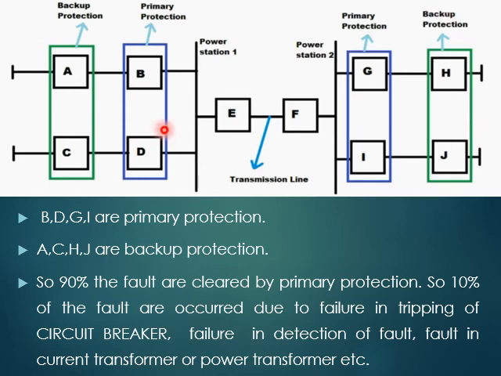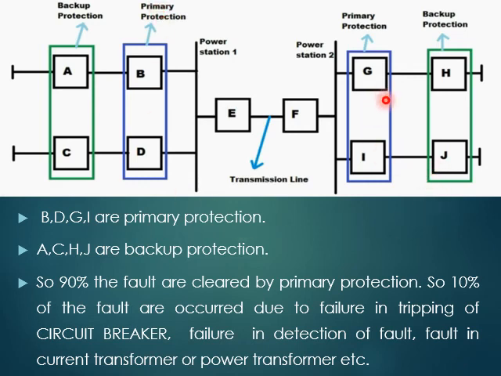Now in this figure, this is the transmission line and E and F are the circuit breakers, right? So this is power station 1, this is power station 2. B, D, G, I are the primary protection. A, C, H, I are the backup protection. So here 90% of the faults are cleared by the primary protection. If the fault occurs, 90% of the fault is cleared by the primary protection.